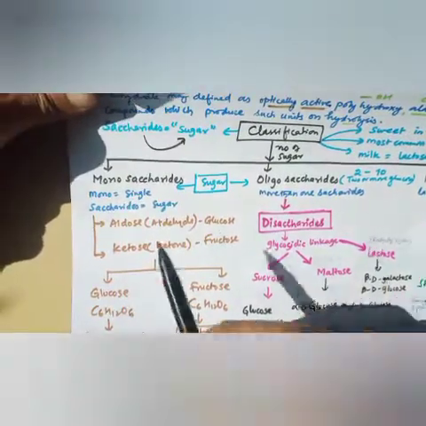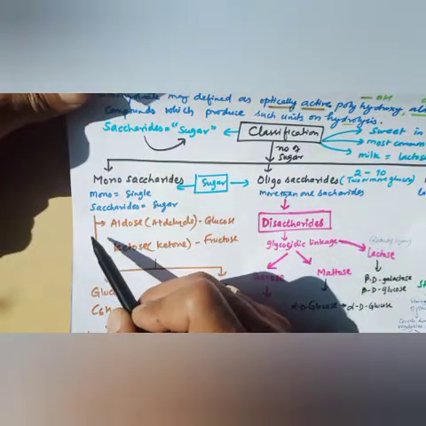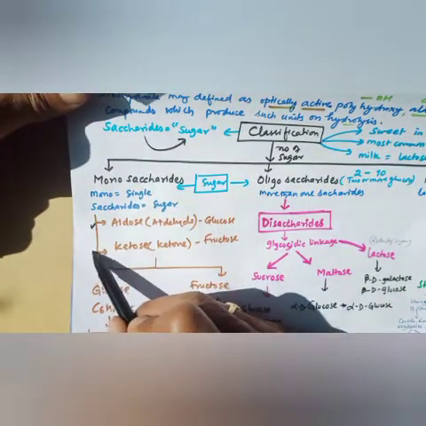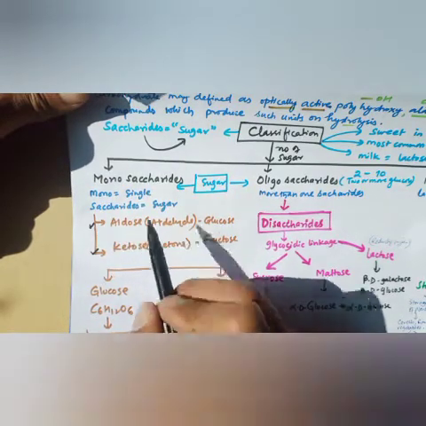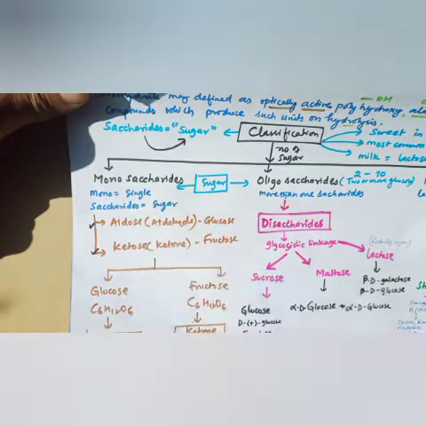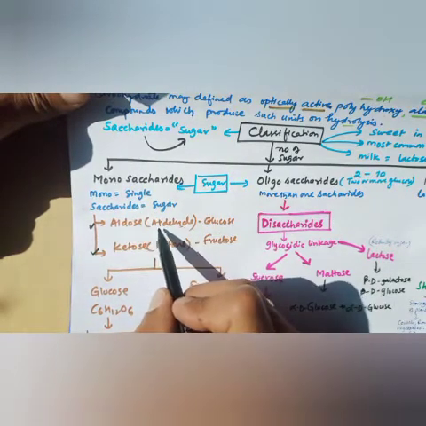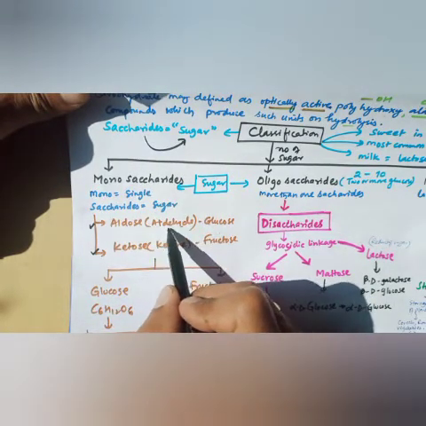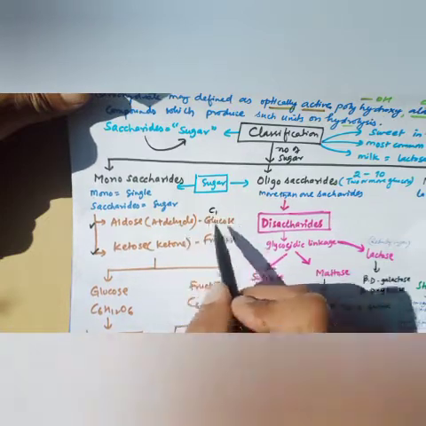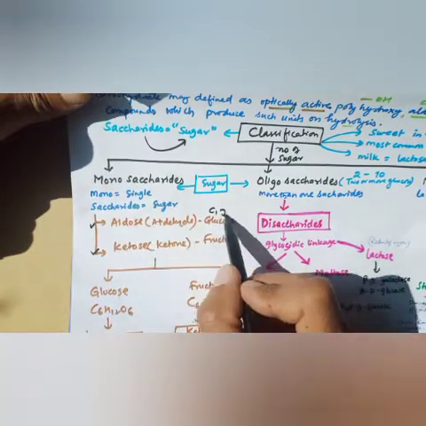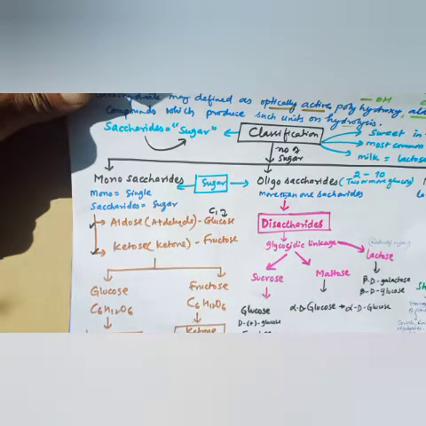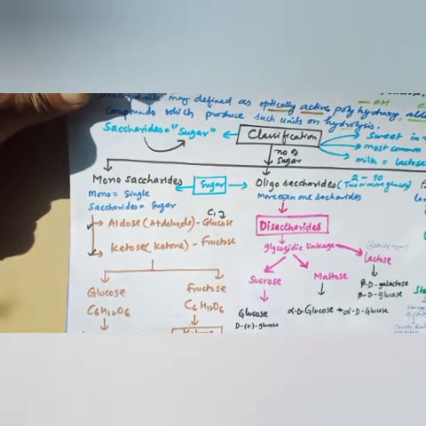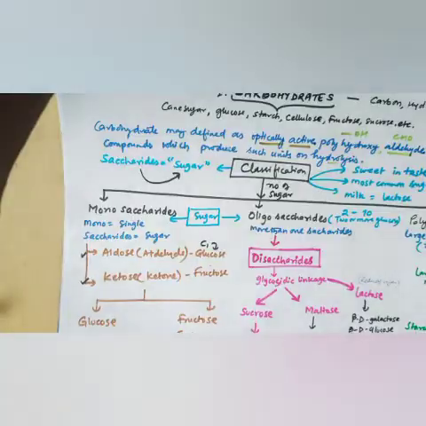So if we talk about monosaccharides, we already did glucose. In monosaccharides, aldose and ketose are two groups on the basis of functional group. Saccharides in which an aldehyde group is present at C1 are called aldose. Glucose is one example, whereas on the basis of number of carbons, there are some more aldose compounds also.